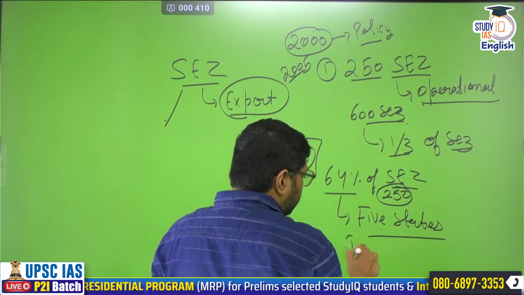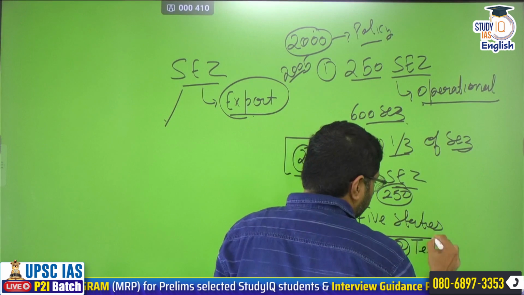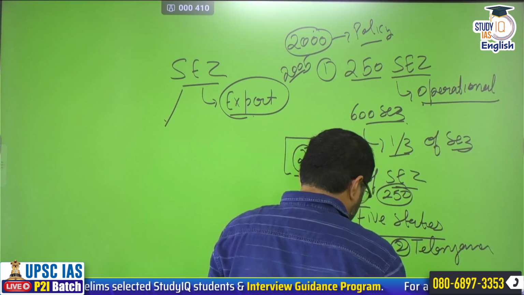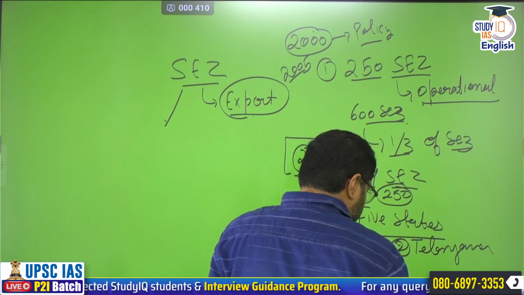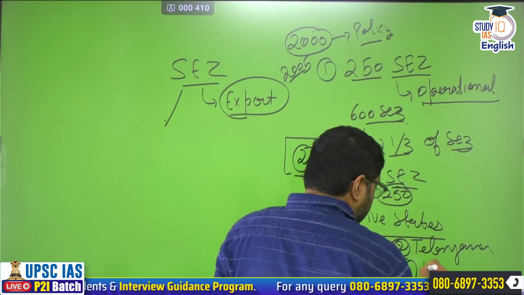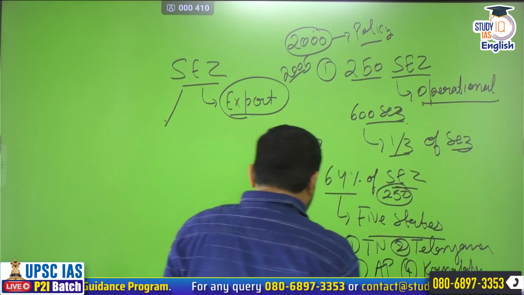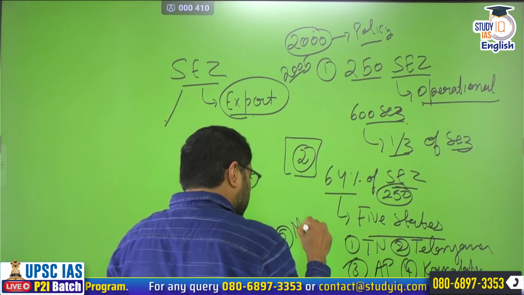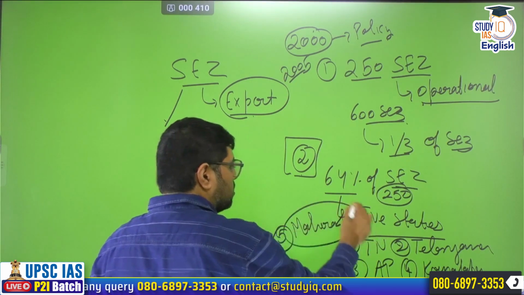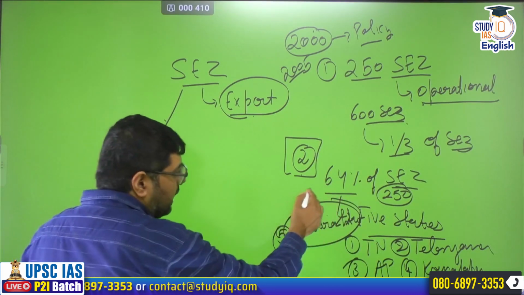These are Tamil Nadu, Telangana, Andhra Pradesh, Karnataka and Maharashtra. They are located here only. Clear? So in these 5 states, there is unequal distribution.